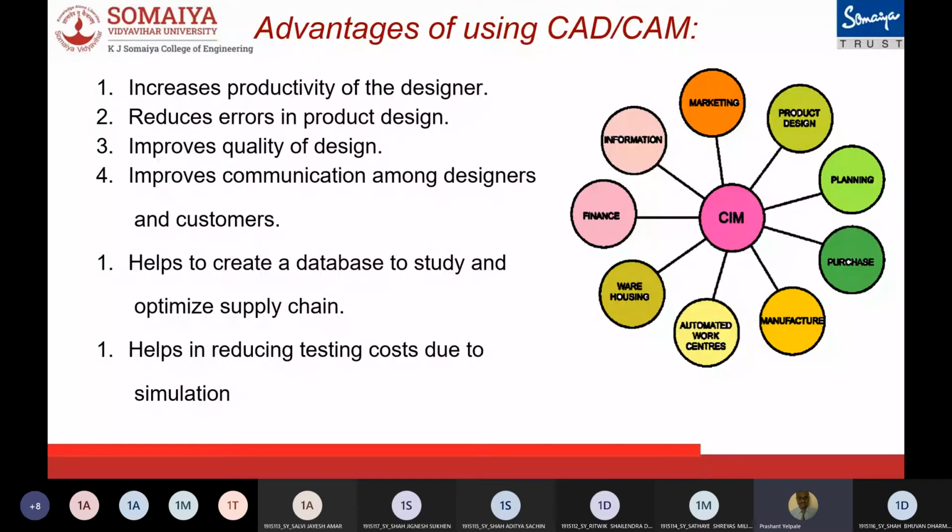The advantages of using CAD/CAM software: it increases the productivity of the designer. It improves the quality of design. Using this software, we can also reduce the errors in the product design. It helps to create a database to study and optimize supply chains. Besides this, it is easy to develop and edit 2D and 3D images and view them from different angles.